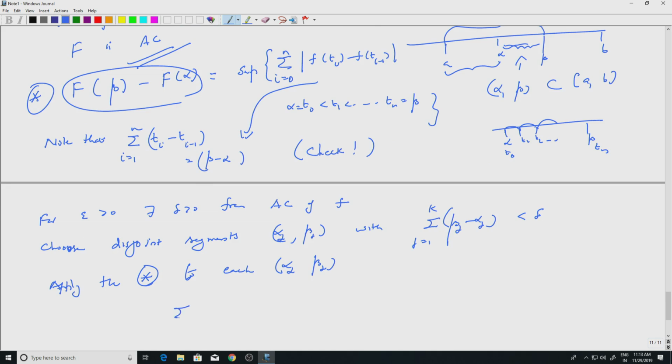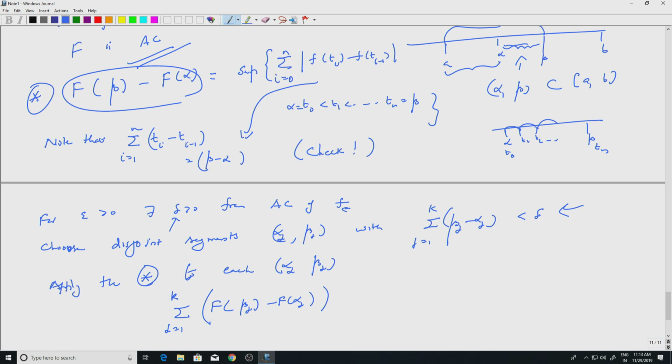So if I look at the summation, remember we are trying to prove capital F is absolutely continuous. So I will need to look at F of beta j minus F of alpha j and prove that it is less than epsilon, right, for this delta. So for an epsilon, I have delta coming from small f, and I want to say the same delta works. So if I look at F of beta j minus F of alpha j, remember capital F is non-decreasing. So instead of modulus, I can simply put F beta j minus F alpha j, j equal to 1 to k. Look at the property star.